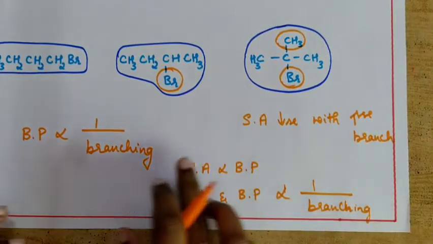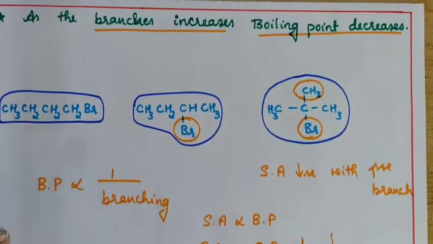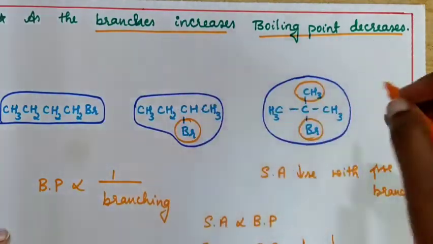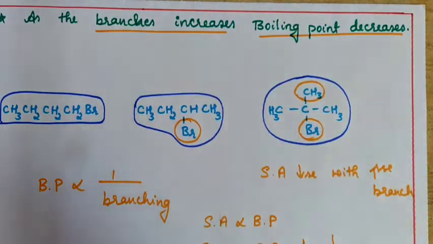I am giving this mathematical representation so that you can remember the concept. Okay. The thing is, as branches increase, boiling point is going to decrease. As soon as branches increase, surface area of that molecule is going to decrease. So the boiling point will also decrease.